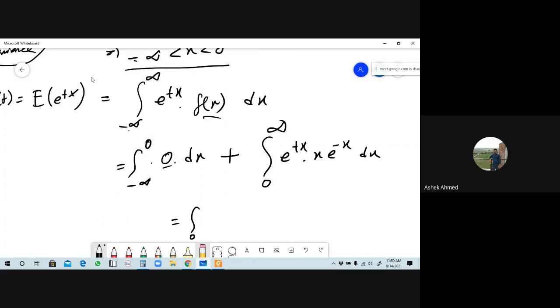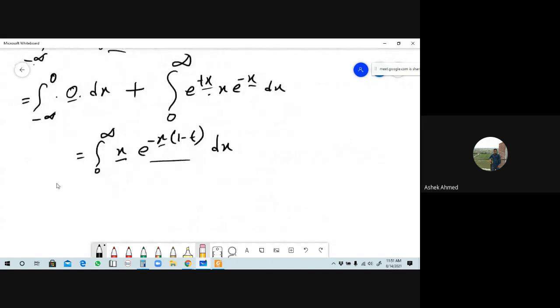So this will be 0 to plus infinity, and this is x and e to the power, taking e to the power minus x common from this power and this power, so this will be 1 minus t, is it right, into dx. Respond. Now you have to integrate this term. This is a function of x and this is also a function of x here. But 1 minus t will be a constant here, is it right? Respond, is it alright? Yes, sir.